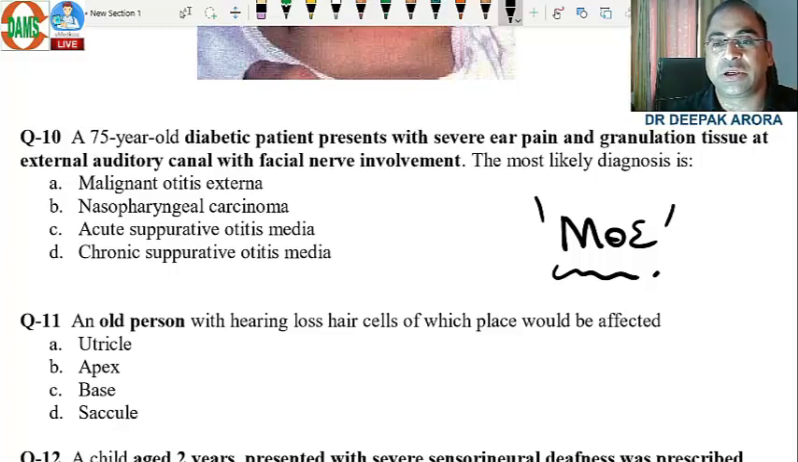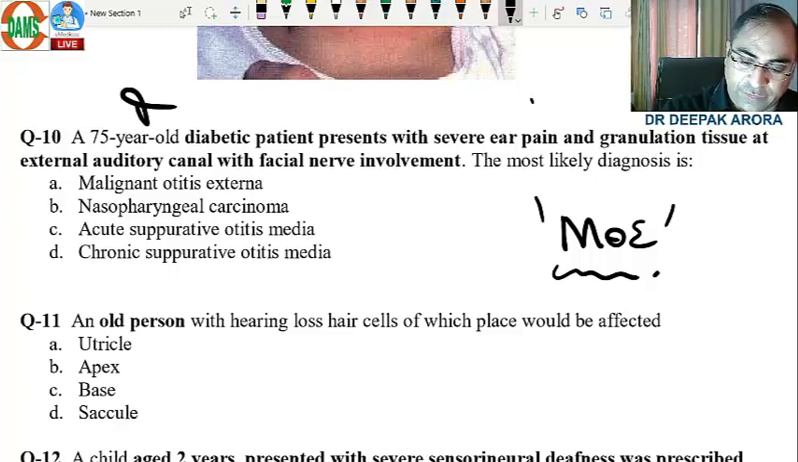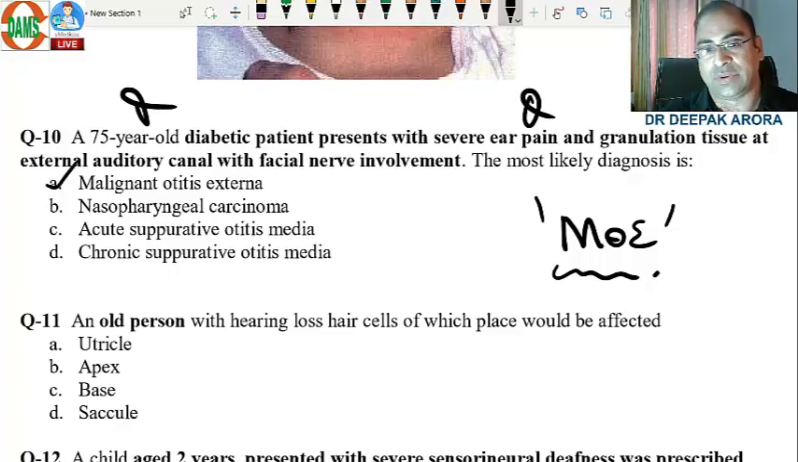A 75-year-old diabetic patient, ear pain. I will not read the MCQ. I am a damn student. Diabetic patient with ear pain, it's nothing but malignant otitis externa. Clear? Facial nerve involvement. There was granulation on the examination. All those going in favor of malignant otitis externa.